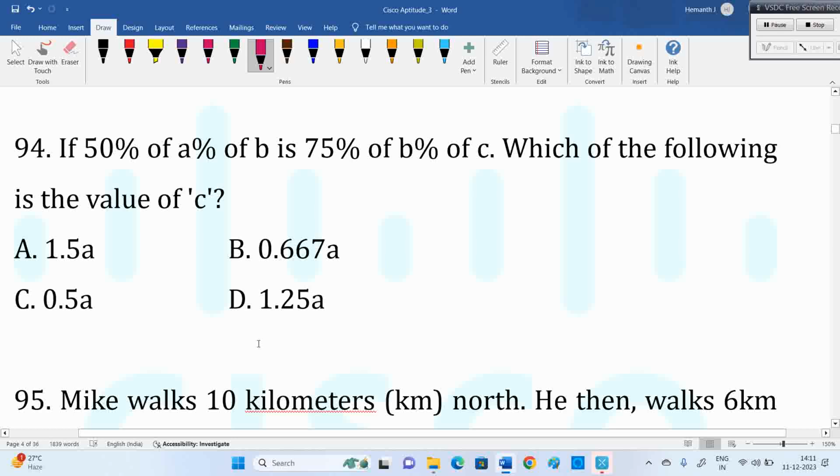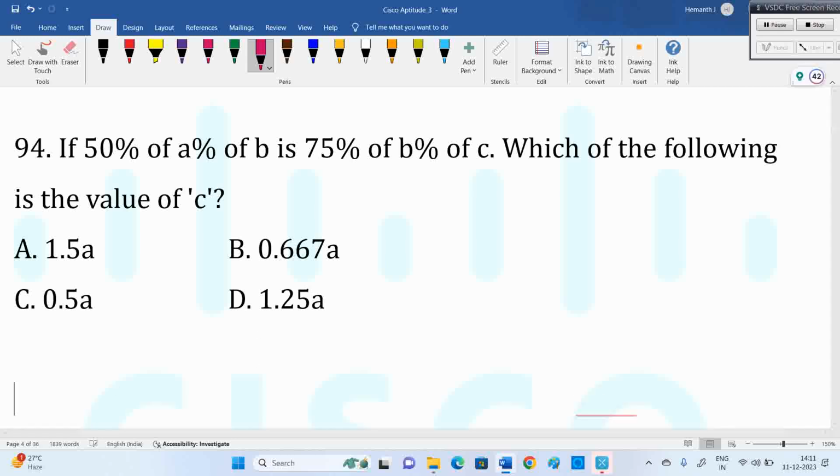So let's see the next one. Again, quant. Back to quant. This model we discussed one question already in the previous session. Percentages related. 50% of A percent of B is equal to 75% of B percent of C. Which of the following is the value of C? 50% of A percent of B is 75% of B percent of C. Then what is the value of C, is the question.